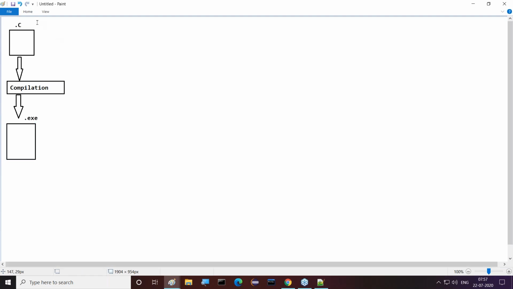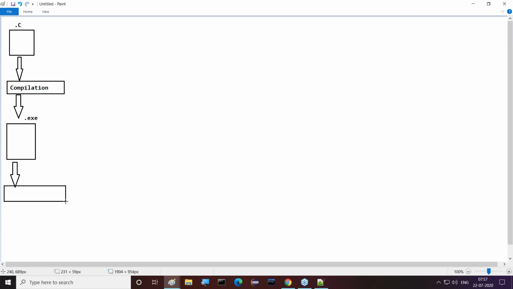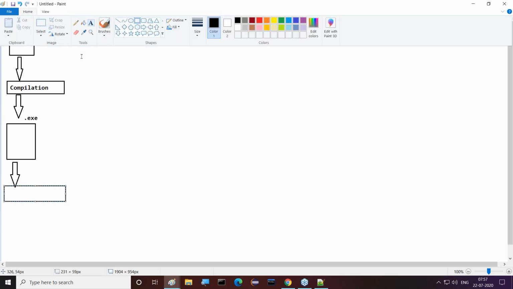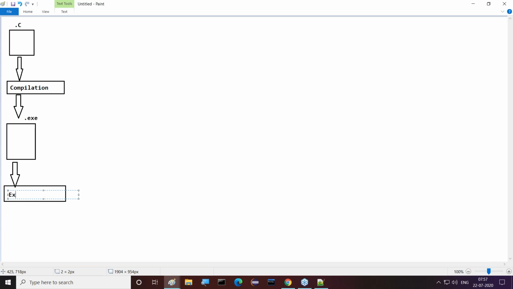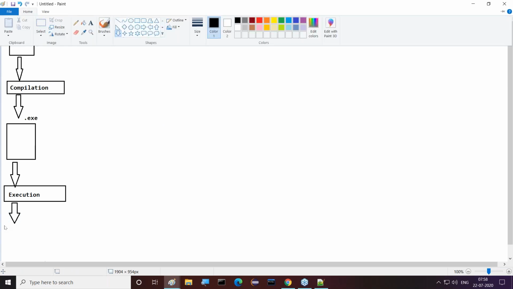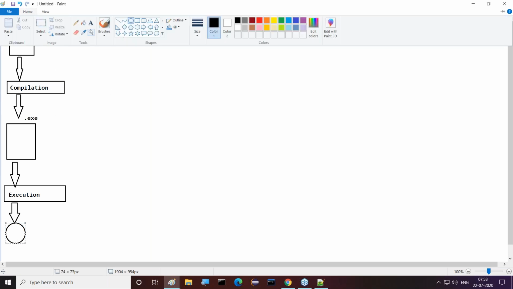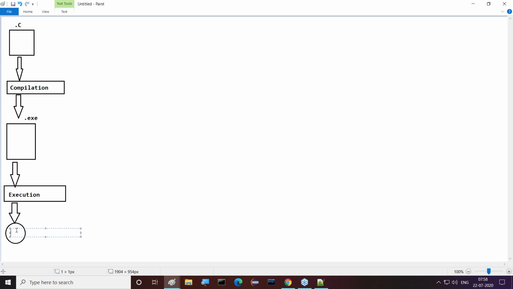After getting this .exe file, what is next? We have to execute our program. Execution is required. When we execute this program, we are able to get some outputs. When we execute our program here, we get some outputs. Very clear.